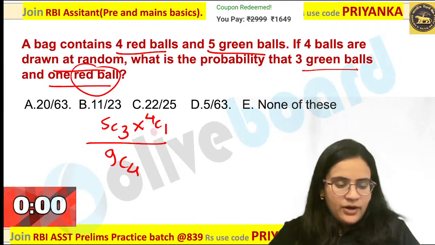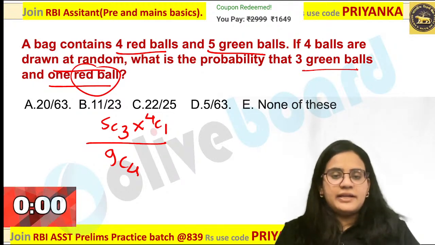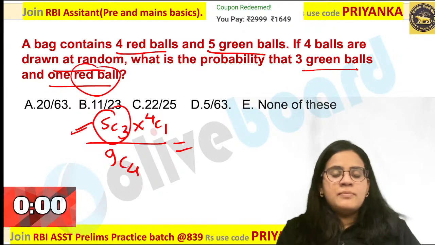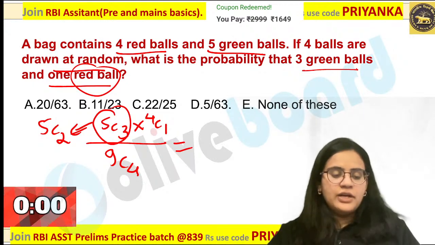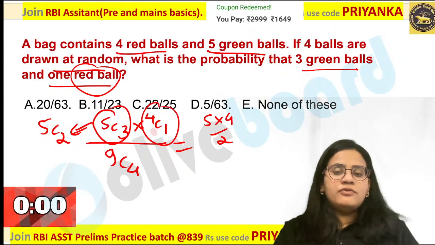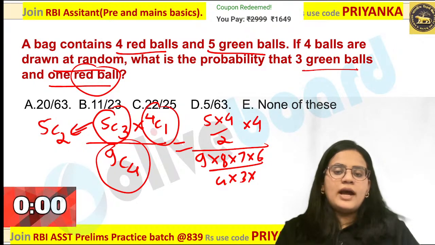Are you guys getting my point over here? Okay, it is taking too much time. Sean, it will not take. Please pay attention. I am going to explain the short trick method. Now 5C3 can also be written as 5C2 using a combination property. You need to follow the basics for this. Now how do we write 5C2? 5 into 4 divided by 2. How do we write 4C1? It is into 4 over here. And what about 9C4? 9 into 8 into 7 into 6 divided by 4, 3, 2 and 1.